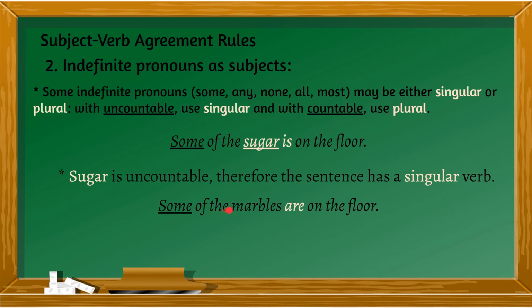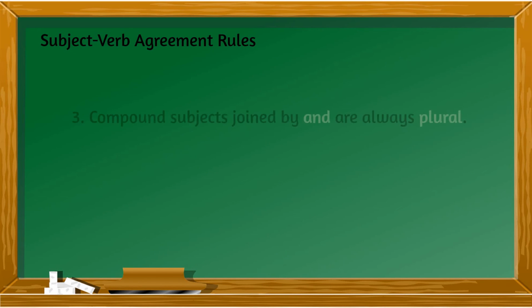But if the noun that follows your indefinite pronoun in the phrase is countable, like here marbles, then your verb is plural. So marbles is countable, therefore the verb is plural.